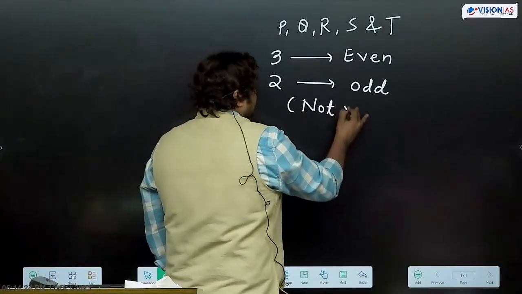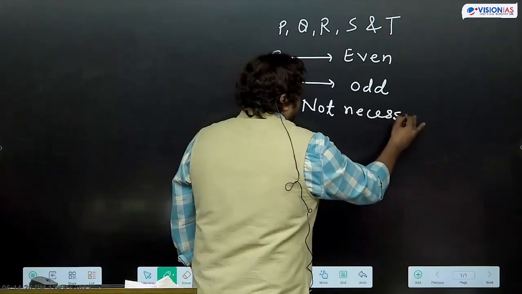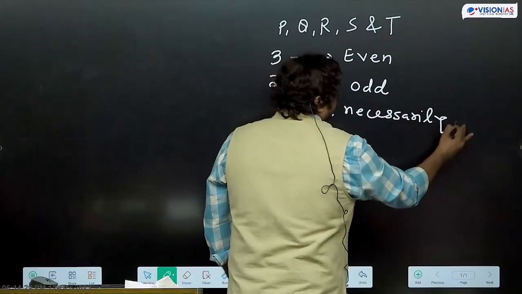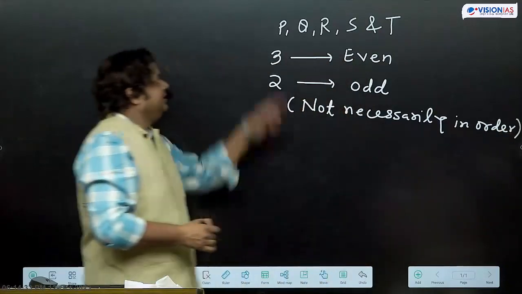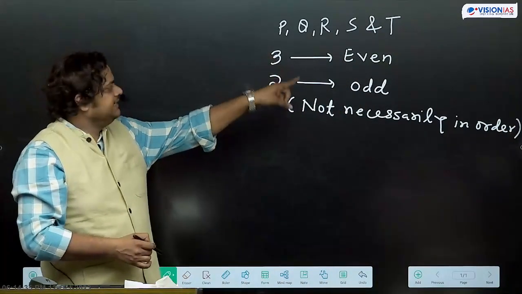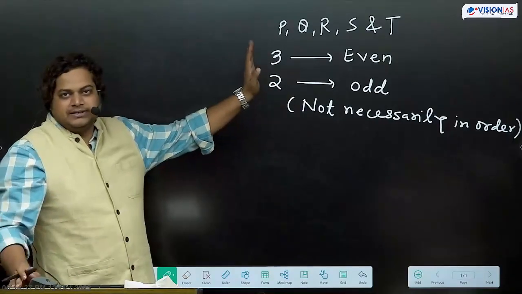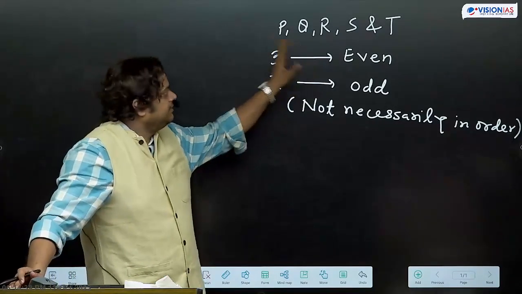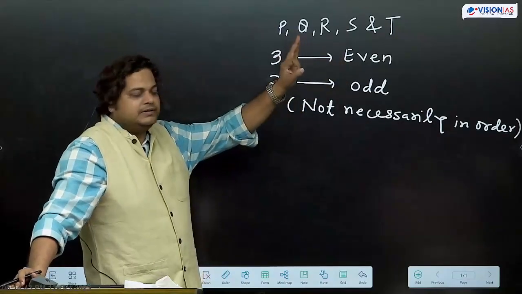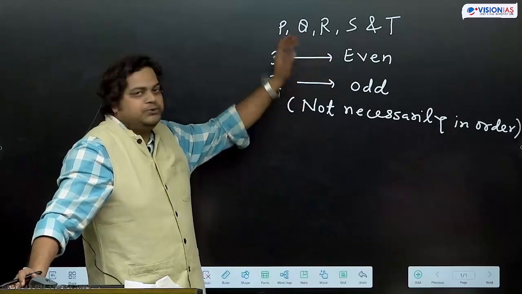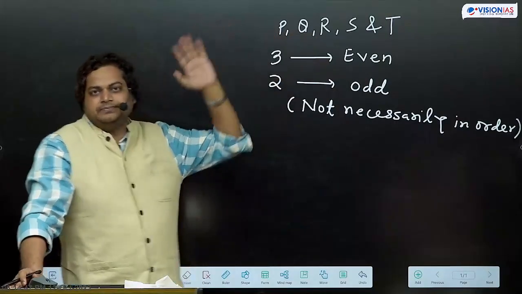Not necessarily in order. That means it is not like P, Q, R are even and S and T are odd. It is not this way. We only have this information: out of these 5, 3 are even and 2 are odd. We don't know which are even and which are odd.